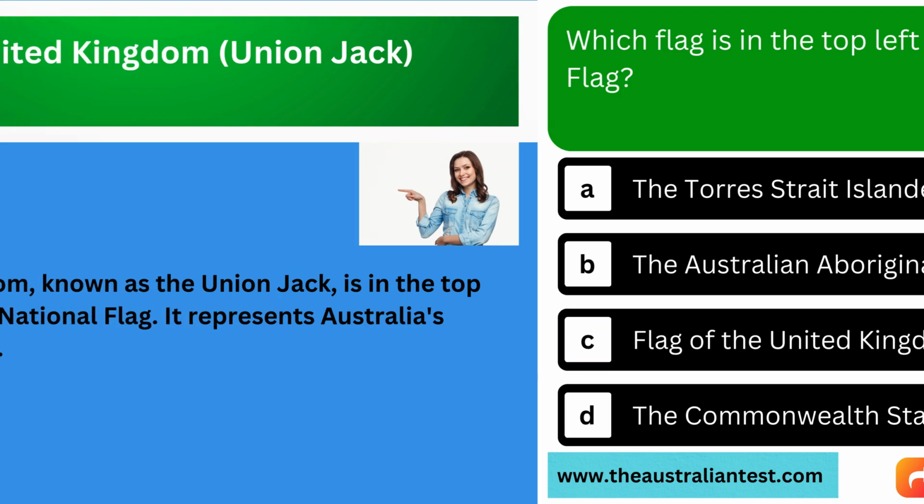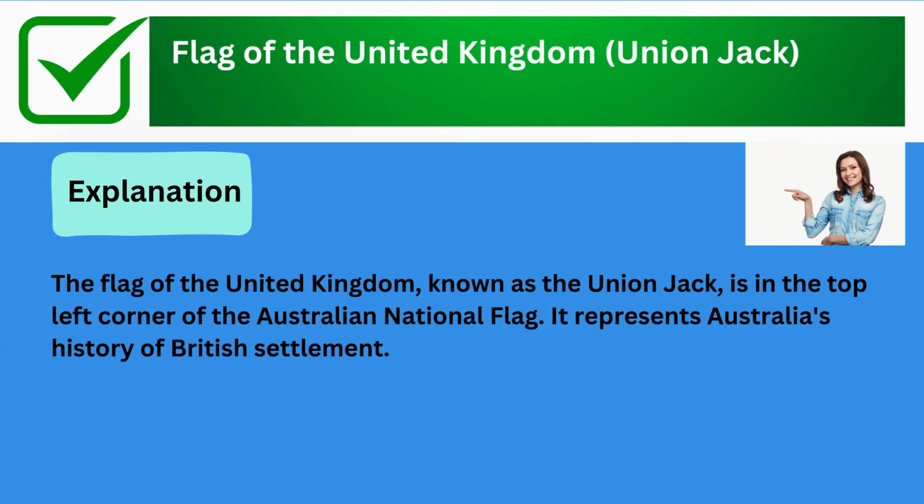The correct answer is flag of the United Kingdom, Union Jack. Explanation: the flag of the United Kingdom, known as the Union Jack, is in the top left corner of the Australian national flag. It represents Australia's history of British settlement.